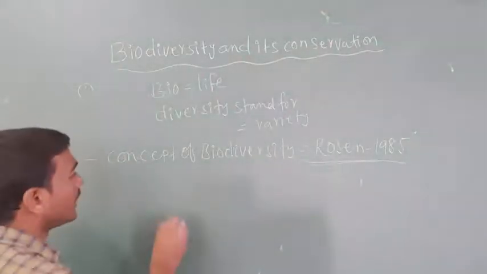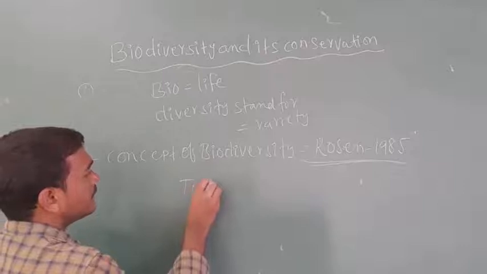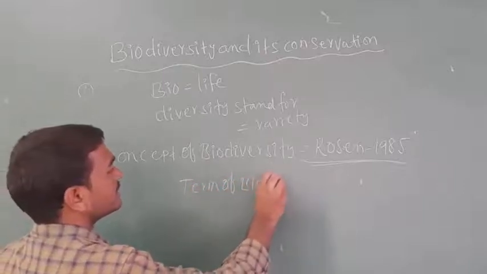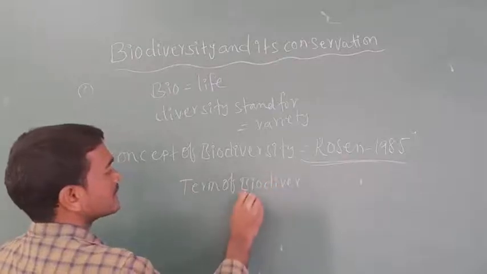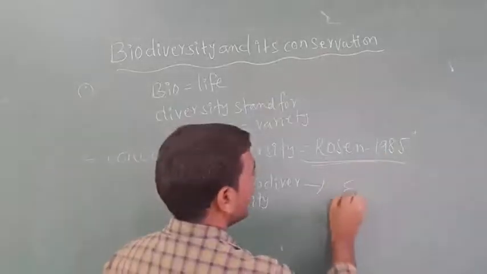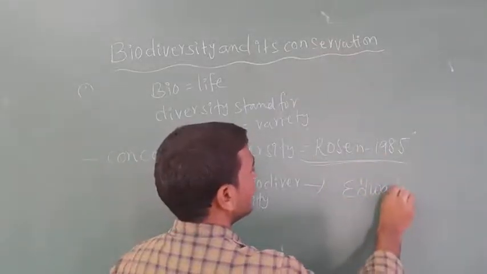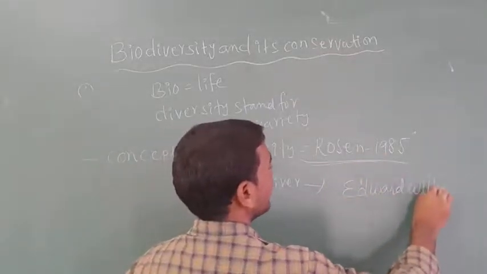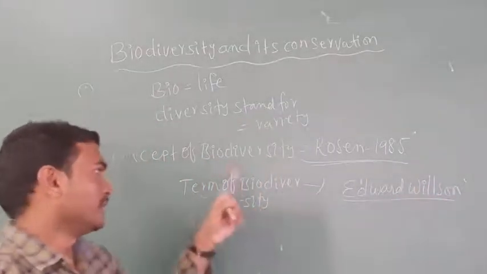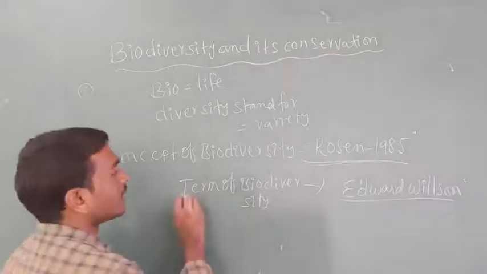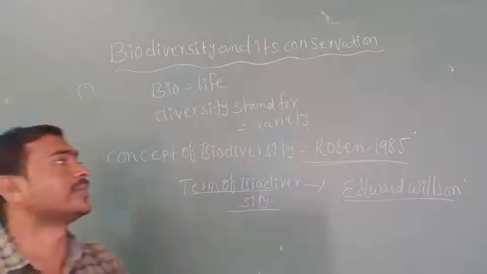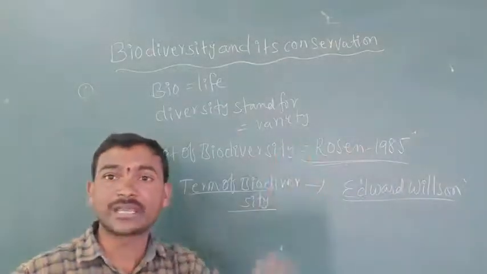The term of biodiversity was given by Edward Wilson, and the concept of biodiversity was given by Rosen in 1985.